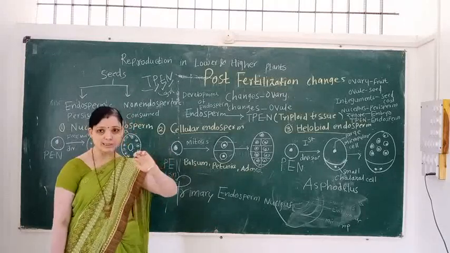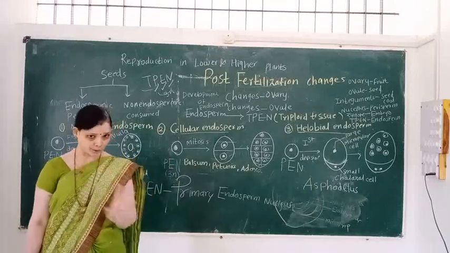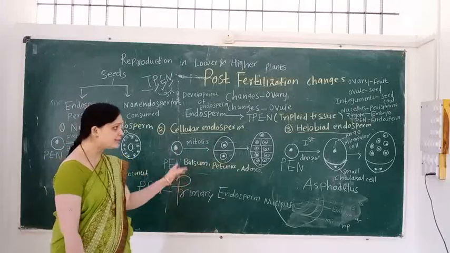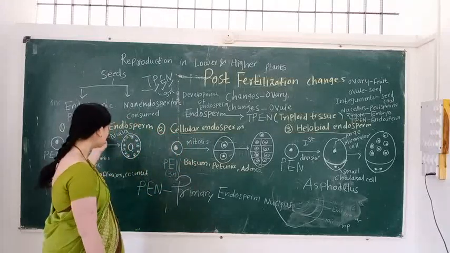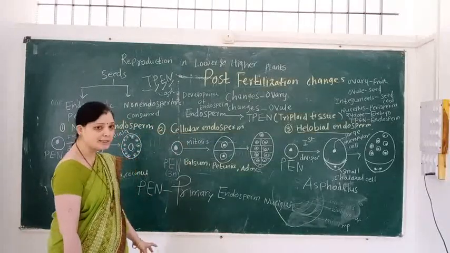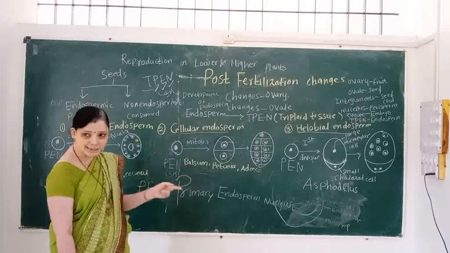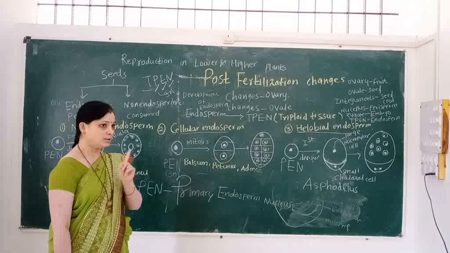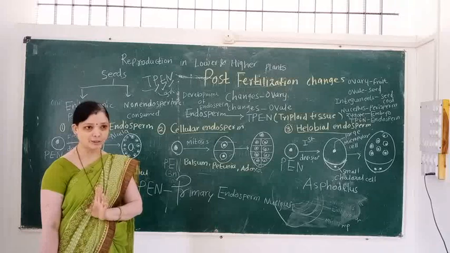Cytokinesis takes place only in the micropylar cell, but cell wall formation does not take place inside the chalazial area. So it is called an intermediate between nuclear and cellular endosperm. Depending upon the development, the endosperm consists of three types. First type is nuclear, second type is cellular, and third type is called helobial.